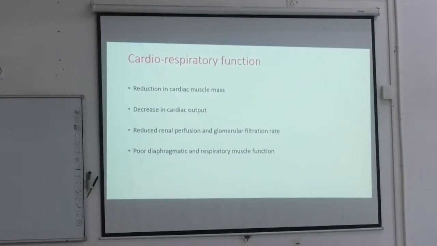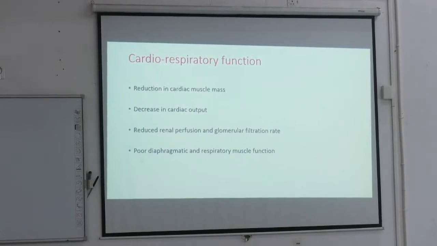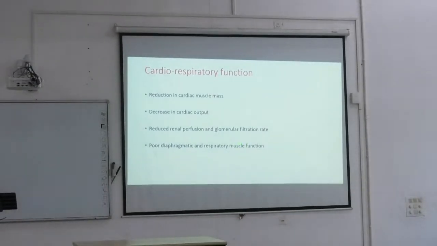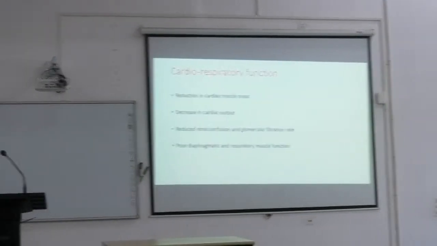You have all read this GFR in physiology, no? Everything is in a cycle. Nothing happens in the body independently; they are all in a coordinated manner. If one thing happens, the next thing will happen, and the other organ will get affected. So if cardiac output is reduced, renal perfusion is reduced, GFR is reduced. So what will happen to the diaphragmatic muscle also?